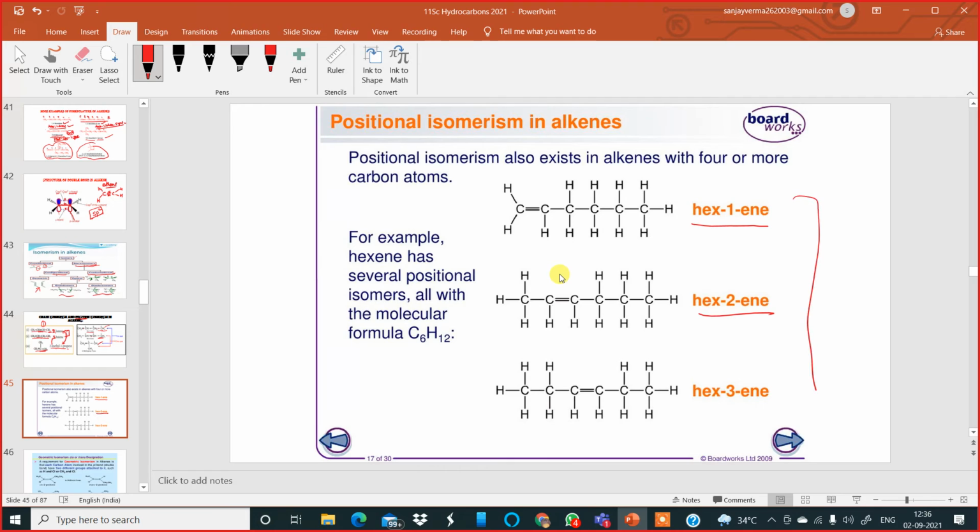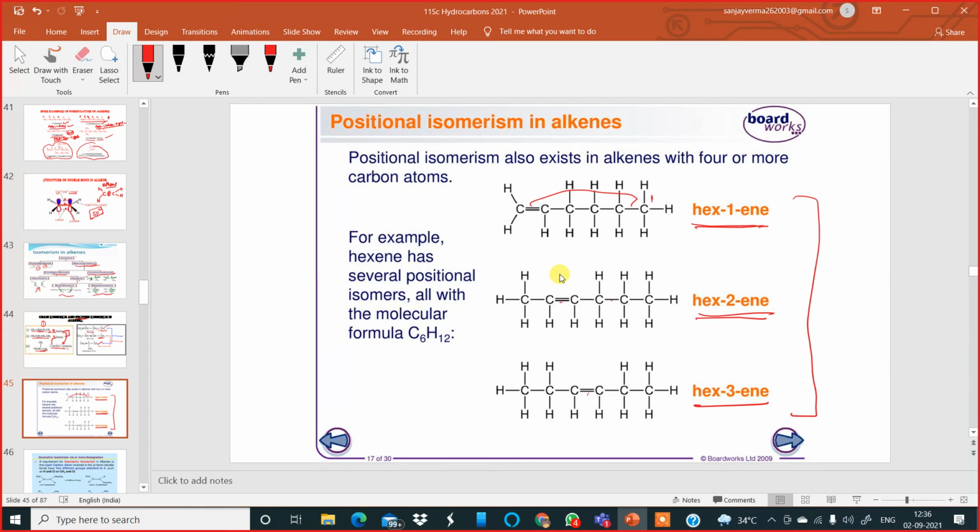So there are only 3. If you put this over here, it is the same thing, 1-hexene only, because you start counting from here. If you put this here, it is 2-hexene only. If you put this here, it is the same position, 3-hexene only. So for hexene, the position isomers possible are 3 of them only.